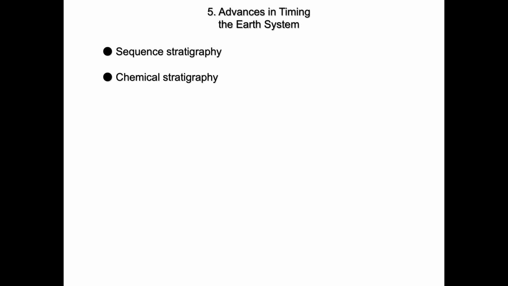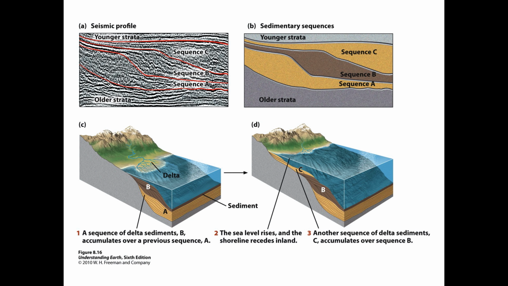Other techniques that we touched upon earlier, I think in part 1, include sequence stratigraphy, chemical stratigraphy, paleomagnetic stratigraphy, and the general clocking of the climate system. So here we have a series of diagrams. We're going to zoom in on these, hopefully make sense of them.